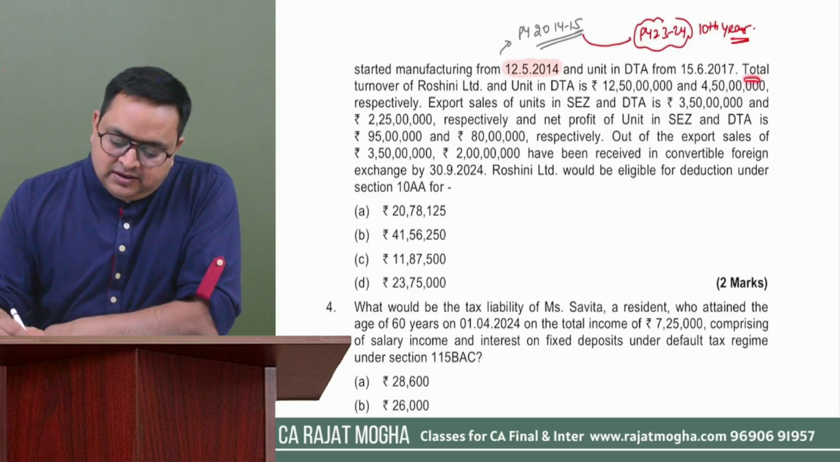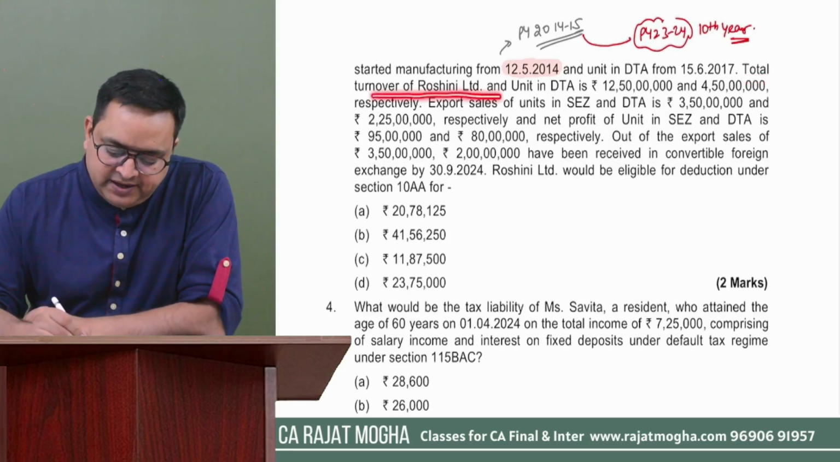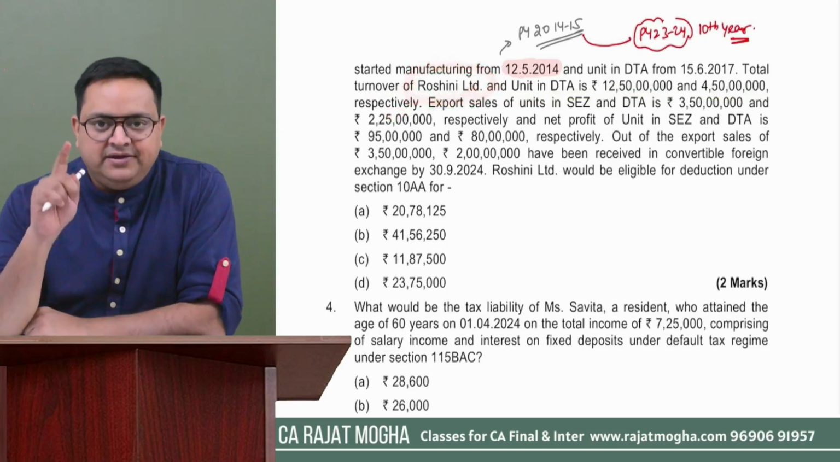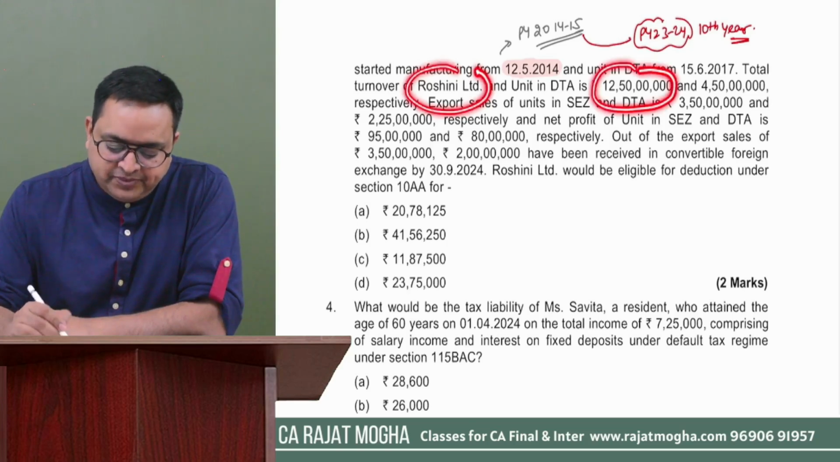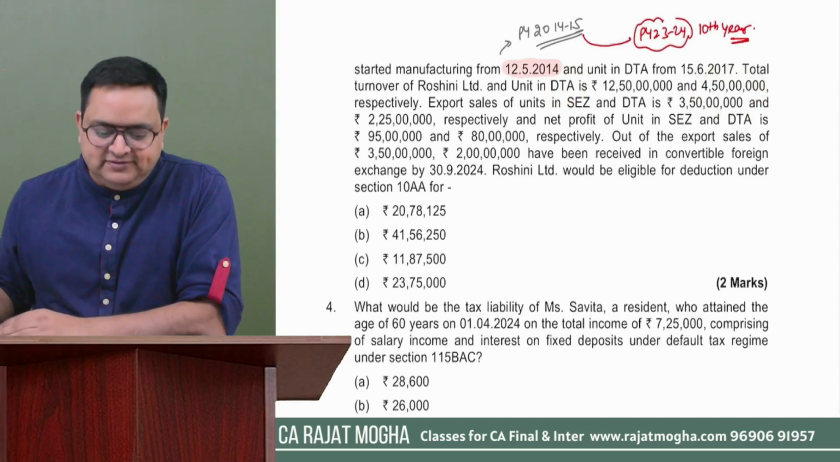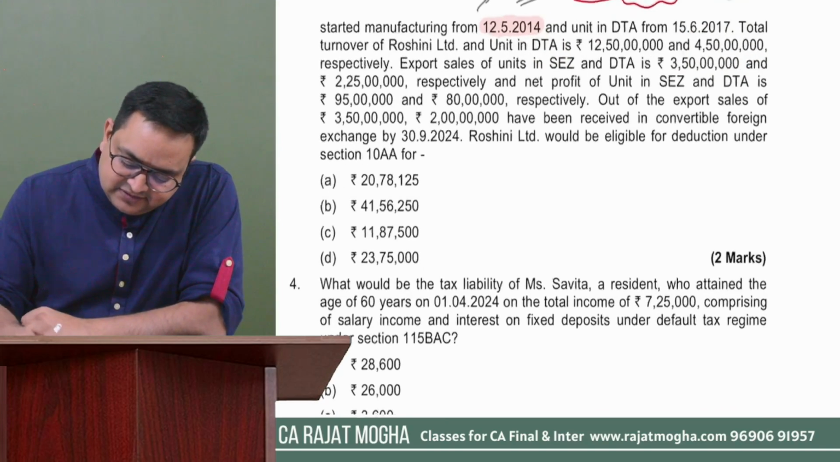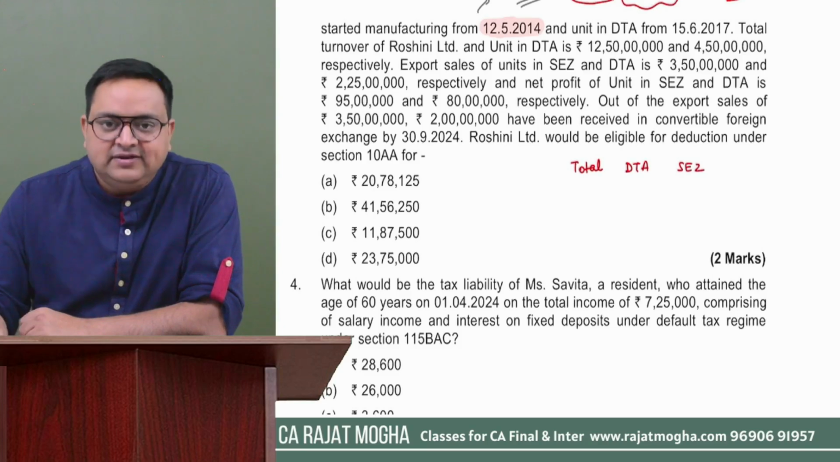Okay. Now, further information they are giving to us is total turnover of Roshni Limited and unit in DTA is 12.5 crores and 4.5 crores respectively. So they have given the total turnover of the company, 12.5, and DTA turnover is 4.5. We can easily calculate how much is the turnover for SEZ, because they have given us the total turnover and DTA turnover.